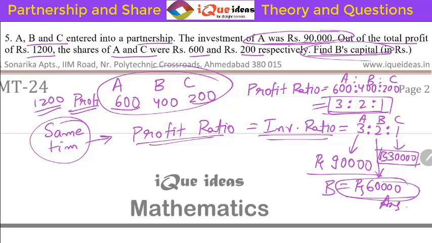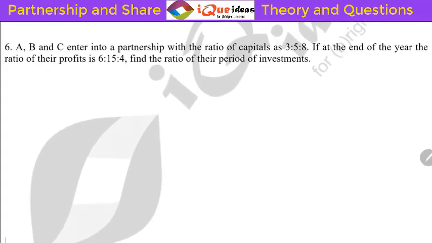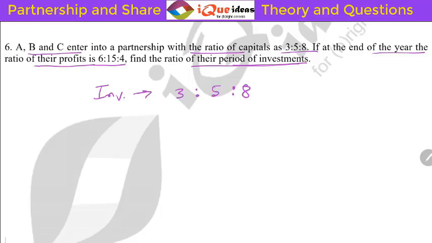Alright, let's take up the next one now. The sixth question says A, B, C entered into a partnership with the ratio of capitals 3 is to 5 is to 8. If at the end of the year the ratio of the profit is 6 is to 15 is to 4, then find the ratio of the period of investment. Clearly, capital means investment. The investment ratio is given as 3 is to 5 is to 8, and we have to find the ratio of the time duration. Let's assume it is X is to Y is to Z.